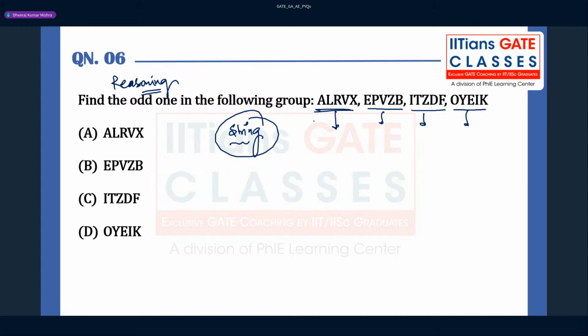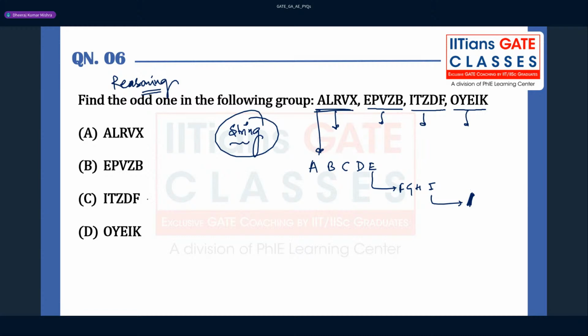So many of you might go like this: A has got a position value of 1, E has got the position value of 5, I has got some position value. So that is also one choice. And one more: suppose you are starting with A, so you can go B, C, D, E. Then you are starting again from E: E, F, G, H, I. You're starting from I. I hope this makes sense.